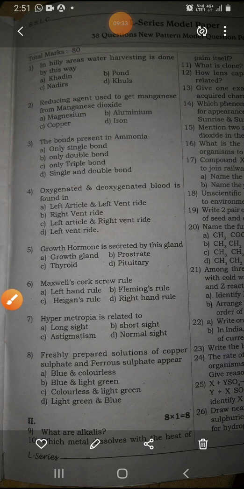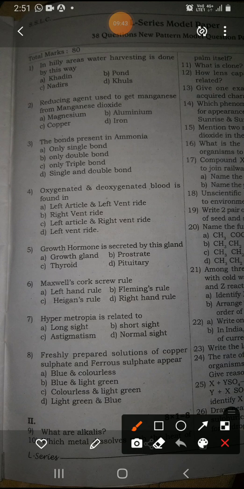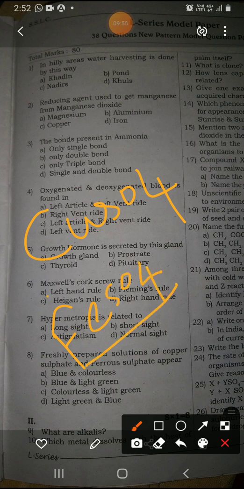And then the eighth question: a freshly prepared solution of copper sulfate and ferrous sulfate appear. Okay, freshly prepared solution of copper sulfate, CuSO4, and ferrous sulfate, FeSO4. How do these solutions look? They look like sulfates.